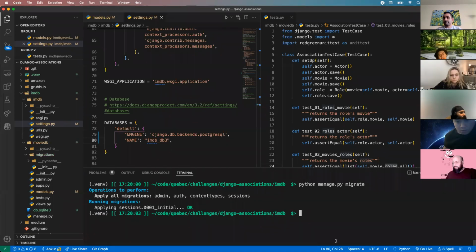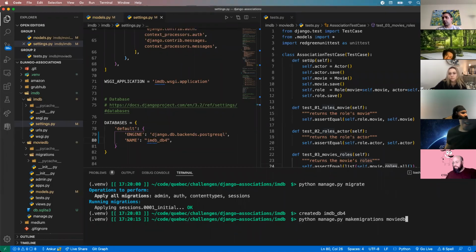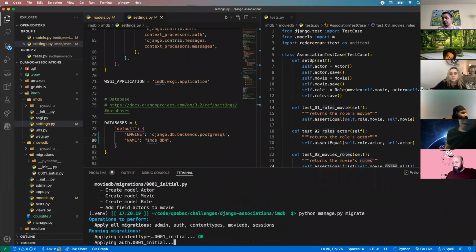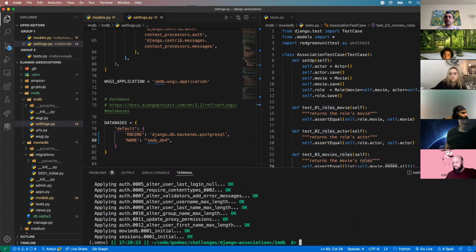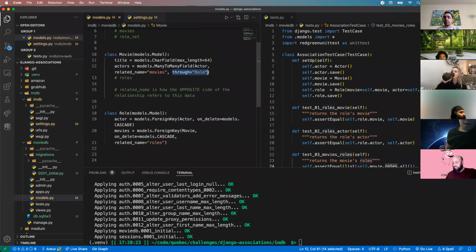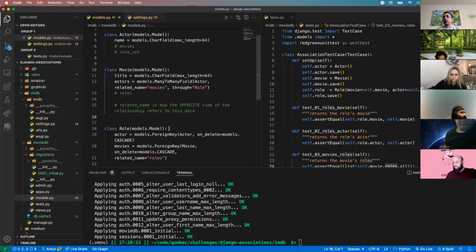All right, let's go to our 4th database. Create DB IMDb DB4. No limit on databases. Let's try that one more time. So we want to make migrations. Cool, and migrate. All right, 4th time's a charm. Thank you, I made a mistake. Yeah, so the through table right here, the through value, we need that. If you omit it and then try to add later, not gonna go really well. I'm sure there's some way to resolve it. But my resolution was creating a 4th database.